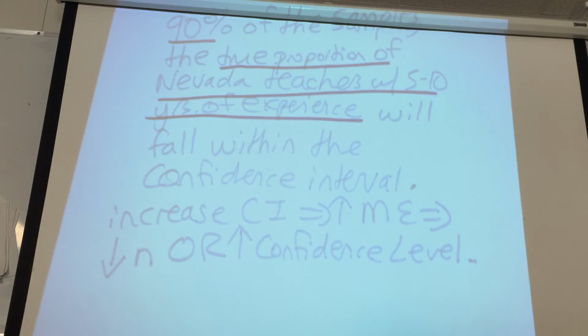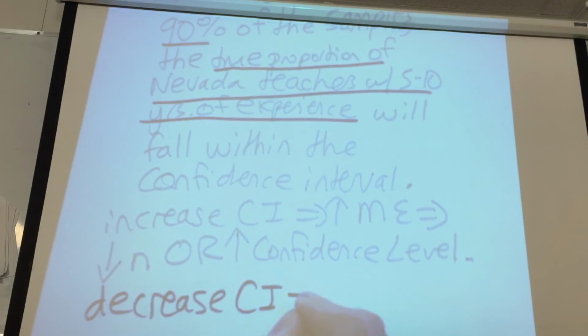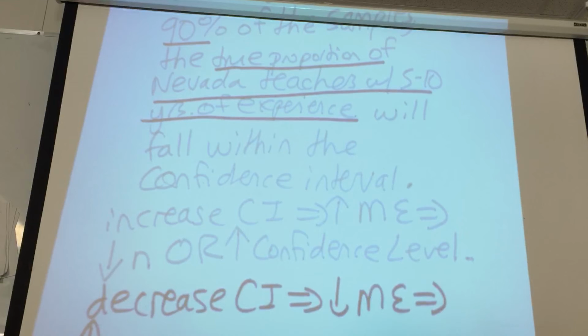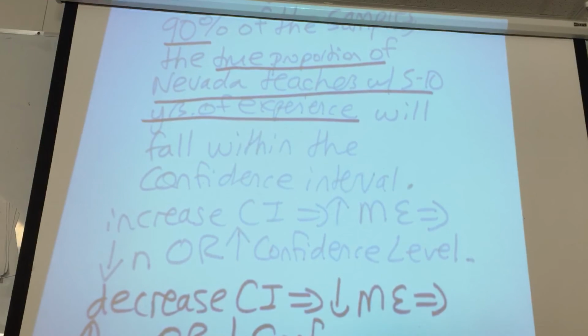And on the flip side, if I want to decrease the CI, then I decrease the margin for error, which means I increase N or I decrease the confidence.